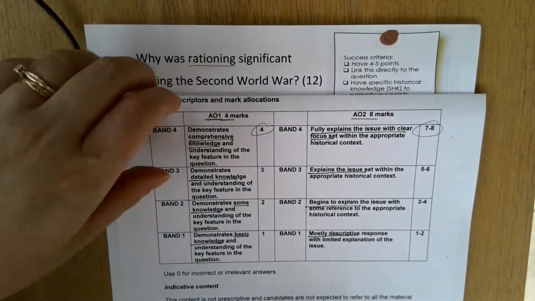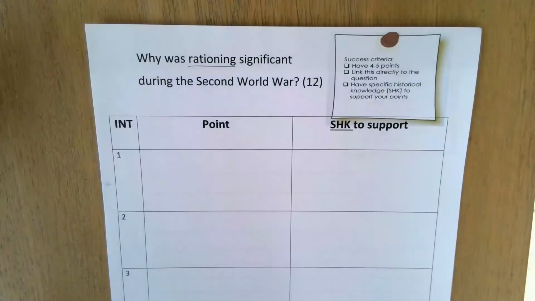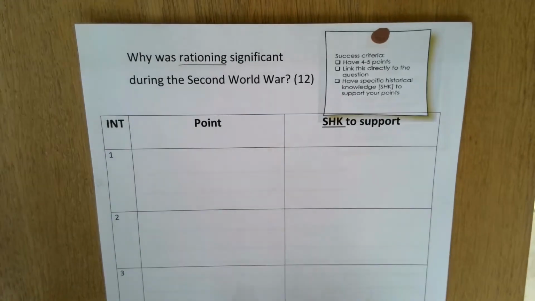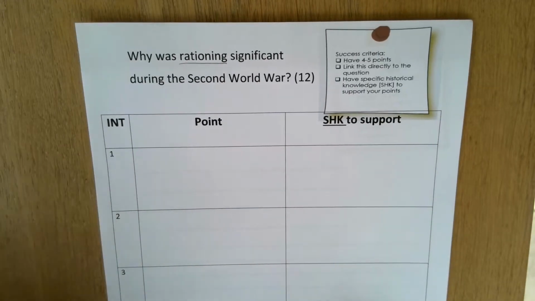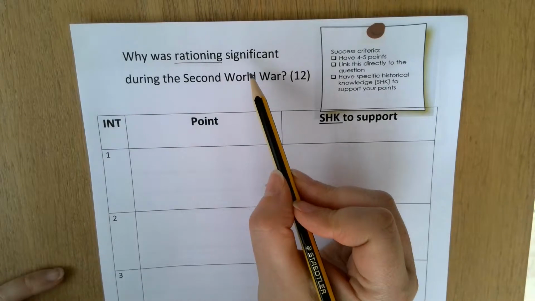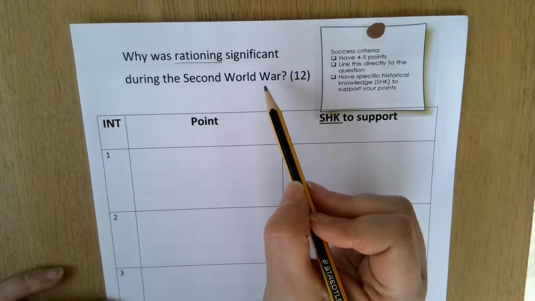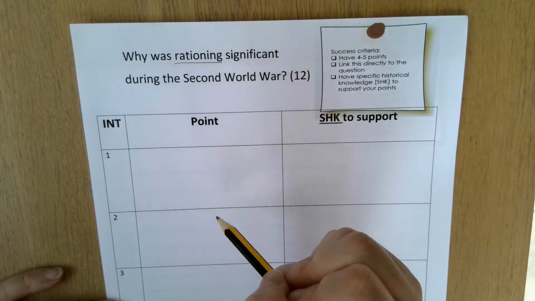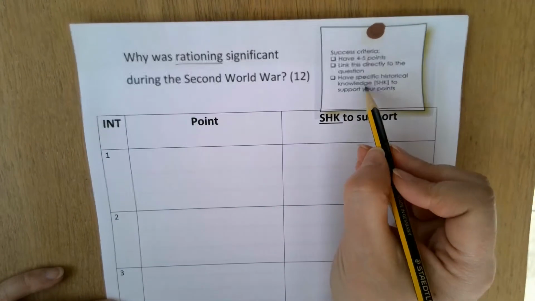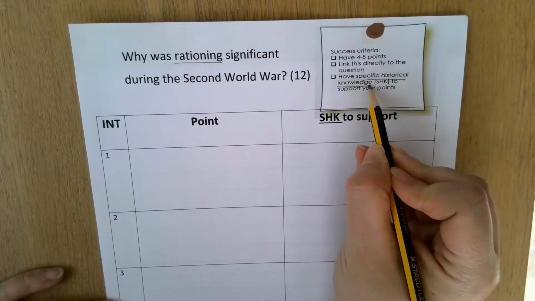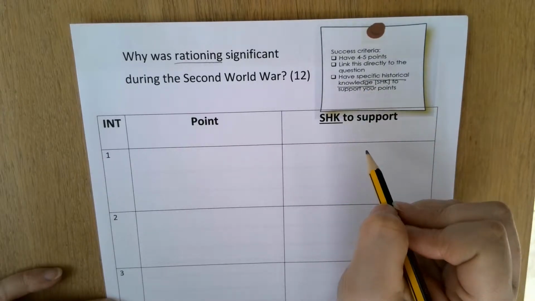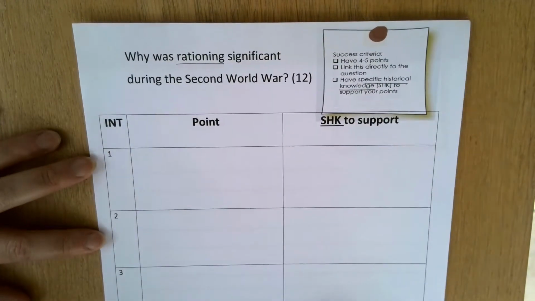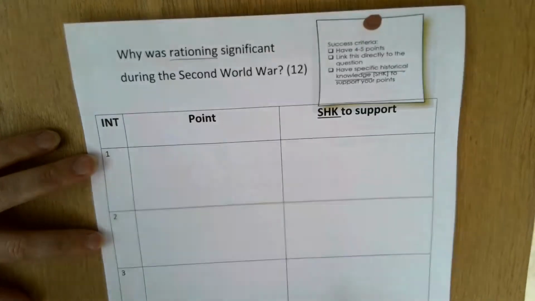So let's start this one together on how to approach it. What you should do is aim to make about 4 points, 4 different reasons on why rationing was significant. Make sure you are linking this directly to the question at the end of each point, and that you have specific historical knowledge and detail to support each point. I'm going to do it as a chart to help show you how to do it.